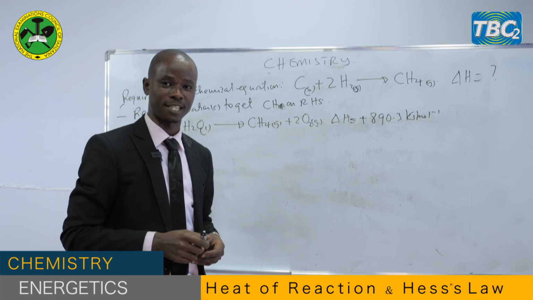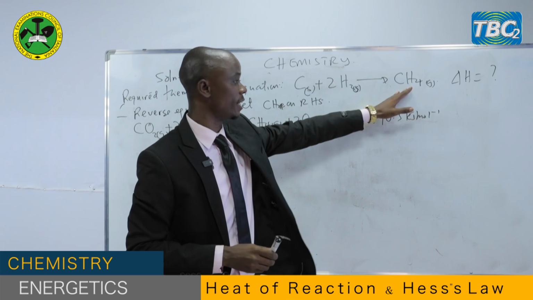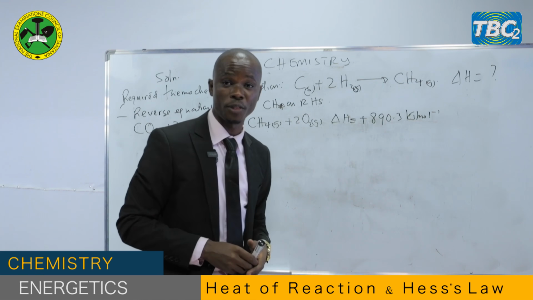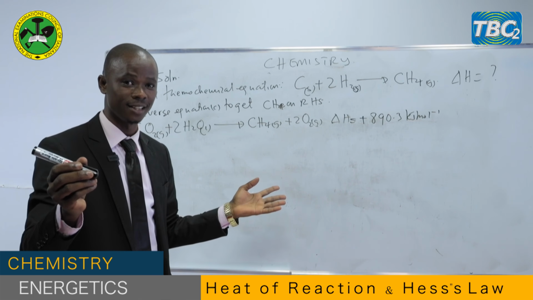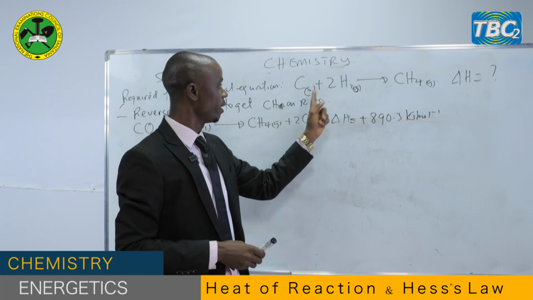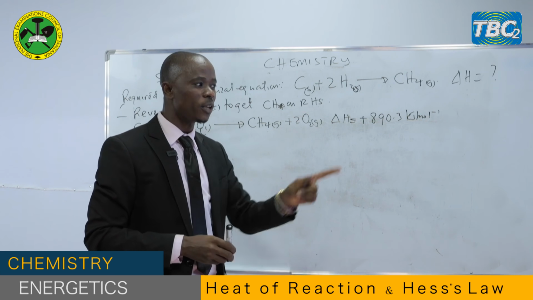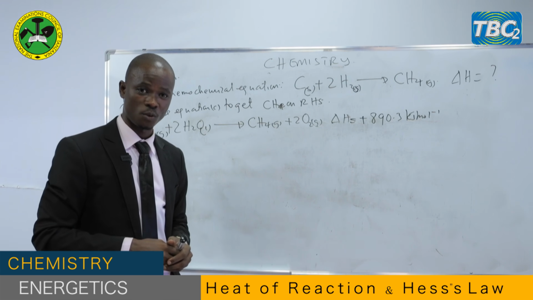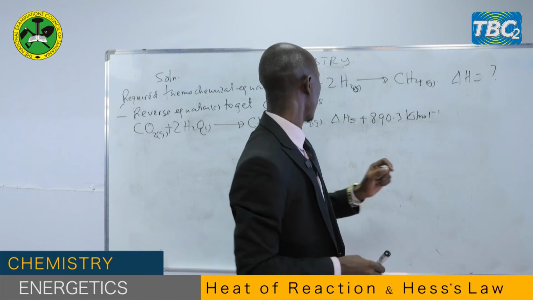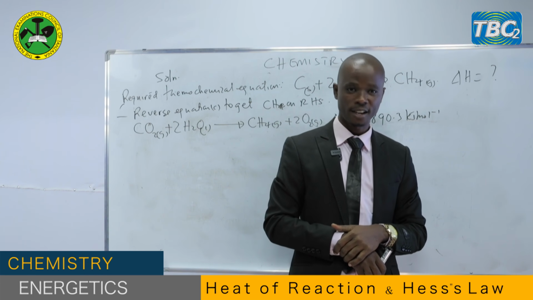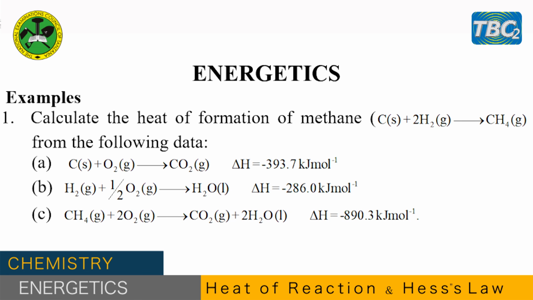Now we go to the second part. So the product is already there. So in the required thermochemical equation that we're looking for, we have already methane on the product side. So there is no problem with that. Now let's come back to the reactant. In the reactant side, we have carbon and hydrogen gas. Now we go back to the 2 remaining thermochemical equations. Let's start with the carbon. Which one has got carbon element? You can find it here. It is the first one.